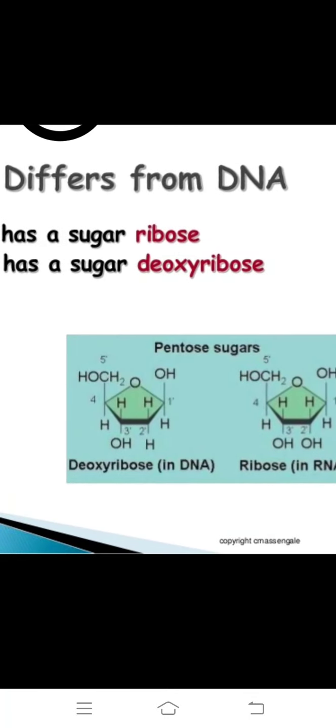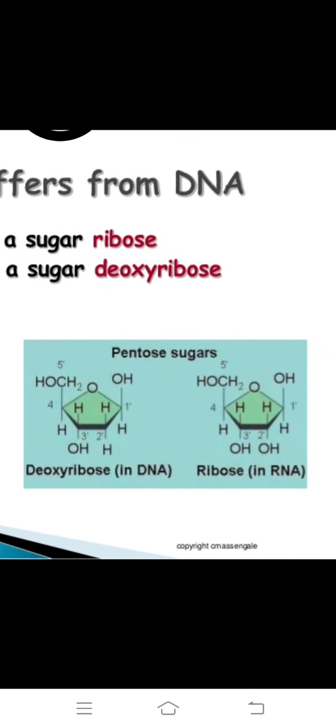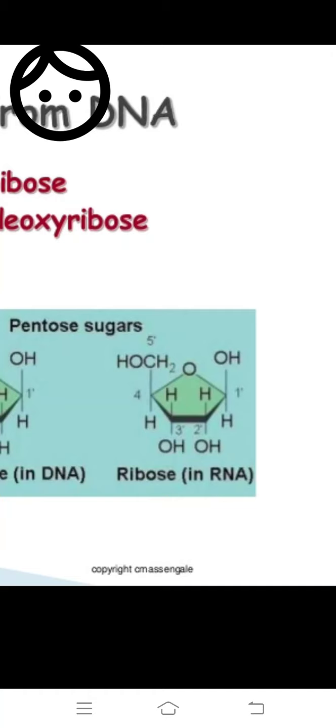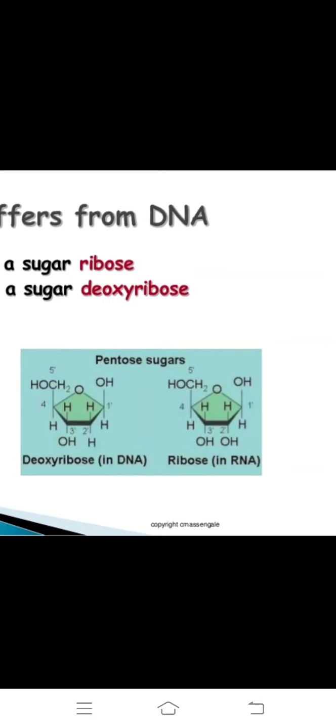So observe this structure. The pentose sugar in DNA, in the figure, is deoxyribose, because in the second carbon an oxygen is absent. But in RNA, ribonucleic acid, the second carbon has oxygen present. So RNA is ribonucleic acid and DNA is deoxyribonucleic acid.